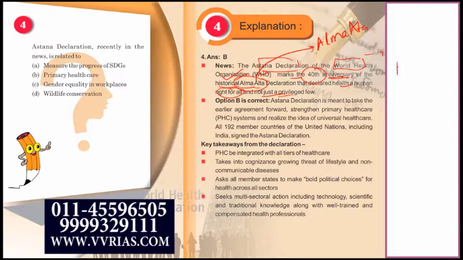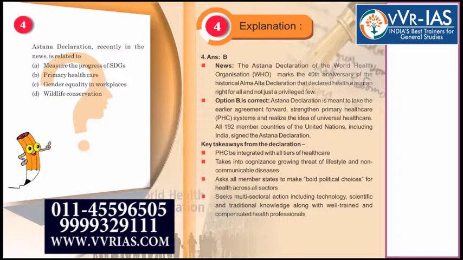What is the Alma Ata Declaration? The Alma Ata Declaration was again by the World Health Organization. It declared that health is a human right for all and not just a privileged few. So option B is wrong. Sorry, option B is correct.